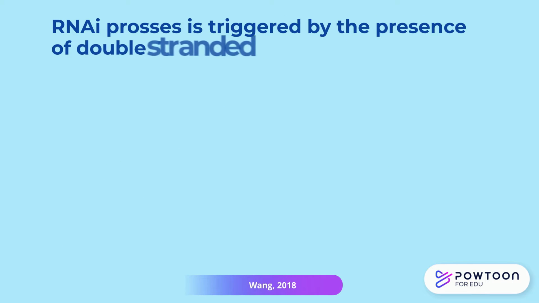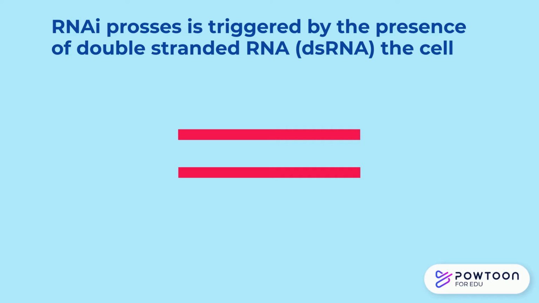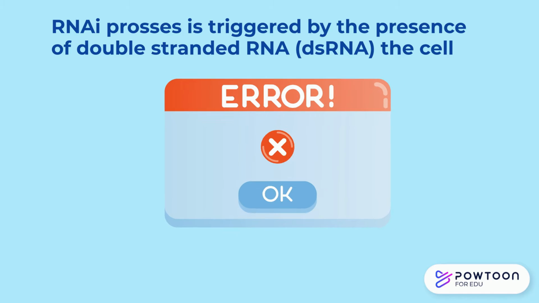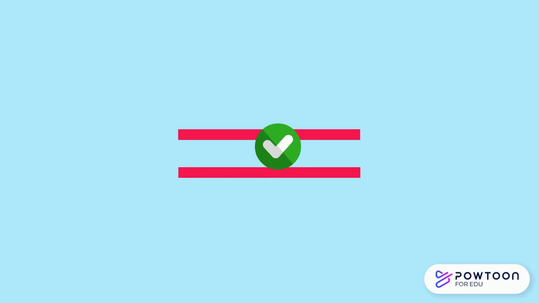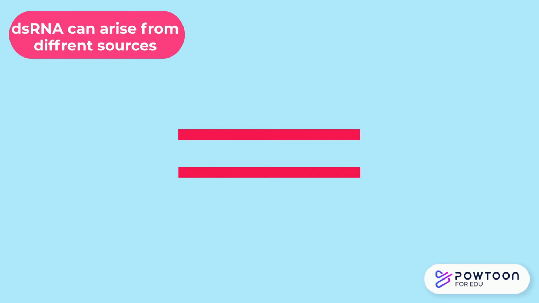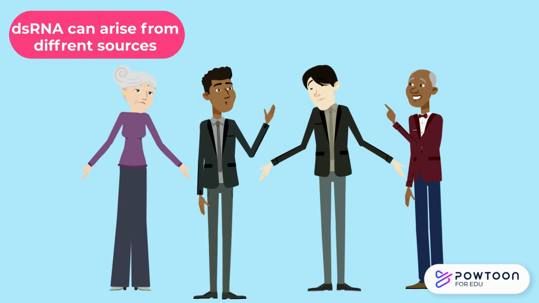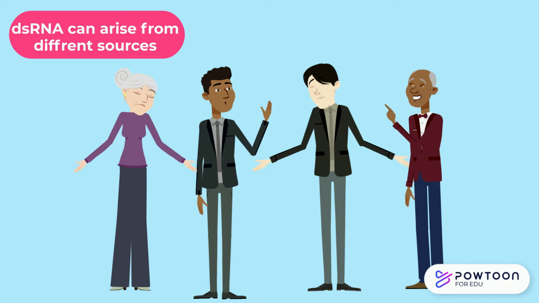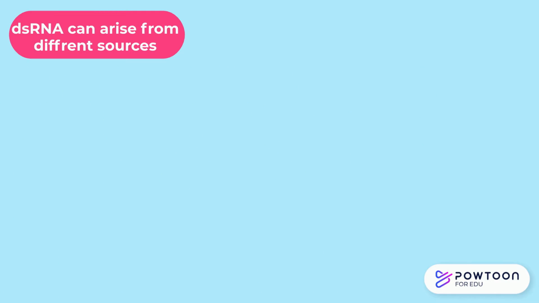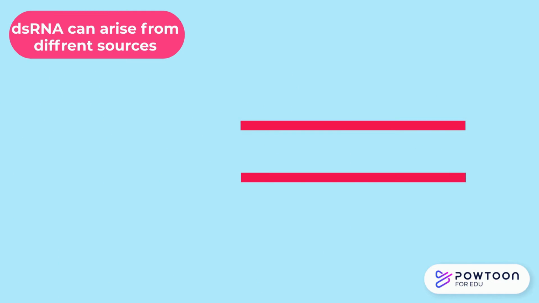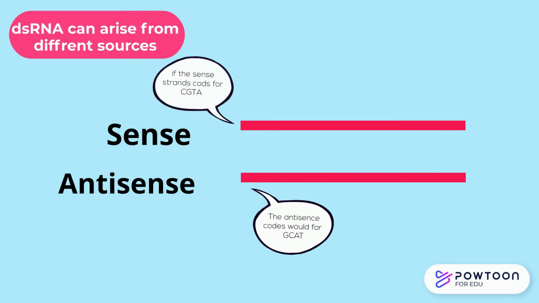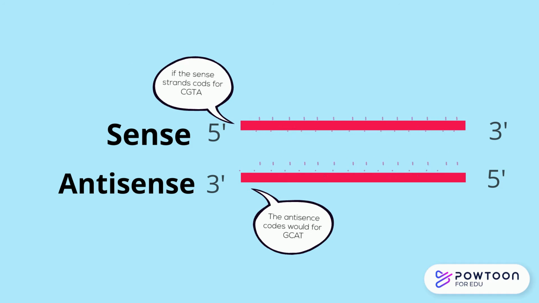The RNAi process is triggered by double-stranded RNA. Double-stranded RNA in the cell is perceived as an abnormality, even if it was naturally produced by the cell. The RNAi pathway resolves that abnormality. Double-stranded RNA can arise from several different causes, but it's not fully understood how they can arise in all scenarios. But it is understood that double-stranded RNA can arise when two inverted copies of RNA fragments bind in a sense and antisense orientation. Those copies attract and can form a double-stranded RNA.